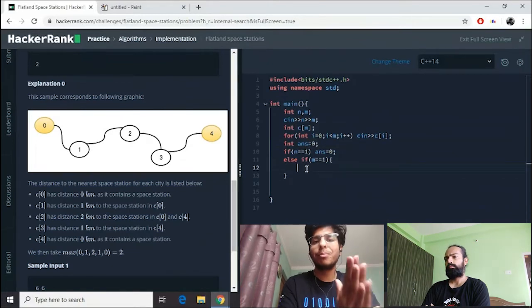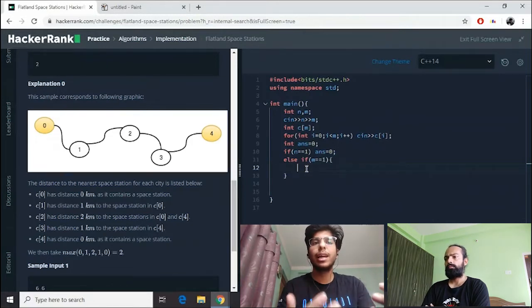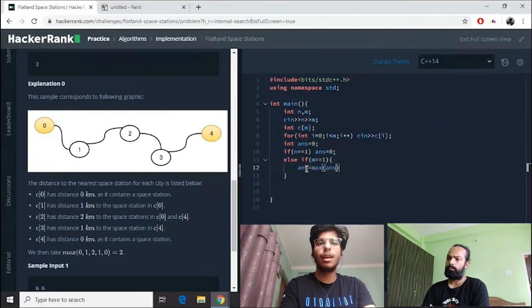So I'm going to use max function frequently in this program. Max is simply a function in C++ that will give you the maximum between two numbers. Like max, I will just show how max function works. If I write ans is equals to max of ans comma, for example 1.